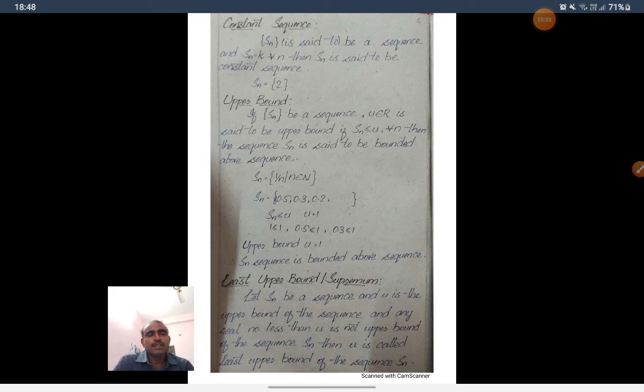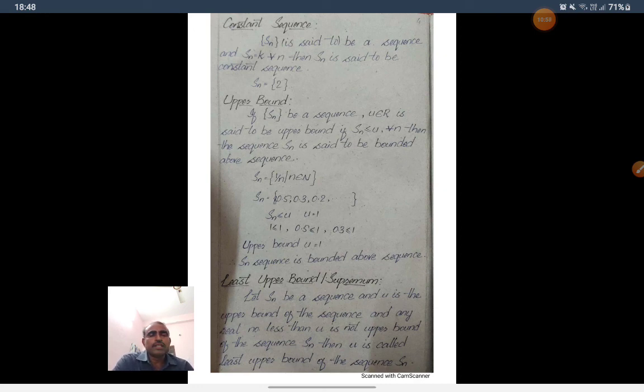So 1 is an upper bound for this sequence. Not only one upper bound, 2 is also greater than all elements of Sn. So 2 is also an upper bound. 2, 3, 4, 3.5, 2.5, every number which is greater than 1 is also an upper bound. There are infinite number of upper bounds for this sequence, and so this sequence is bounded above.